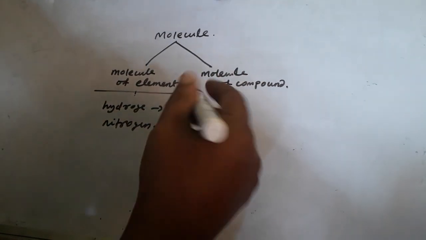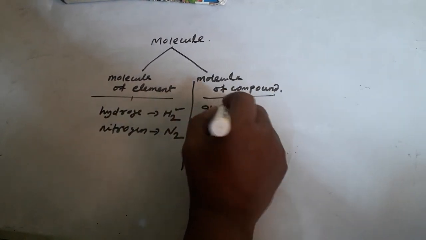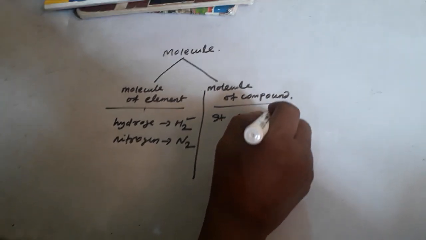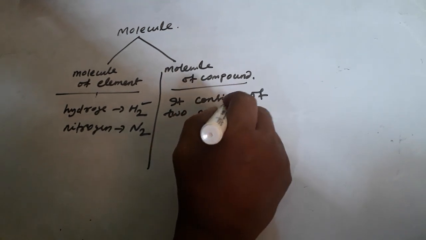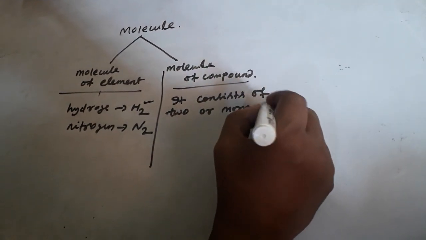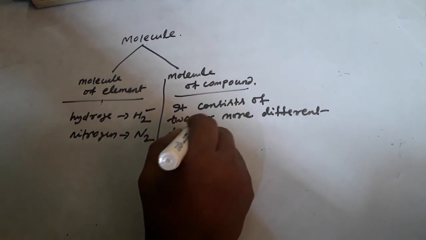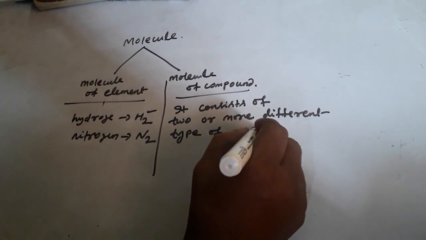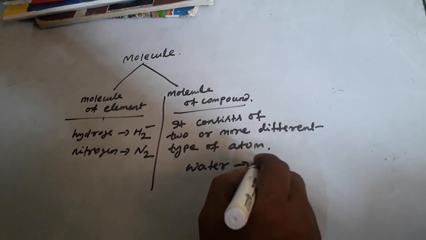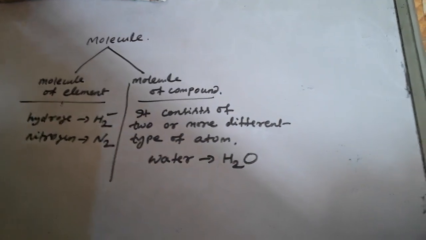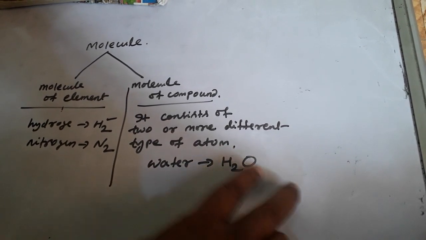Now come to molecule of compound. Molecule of compound consists of two or more different types of atom. Suppose I tell water, H2O: here two types of atom are there, one is hydrogen, one is oxygen.